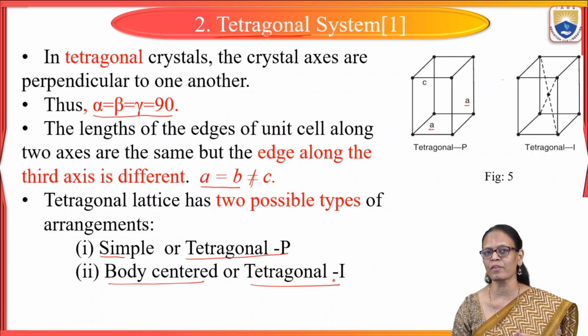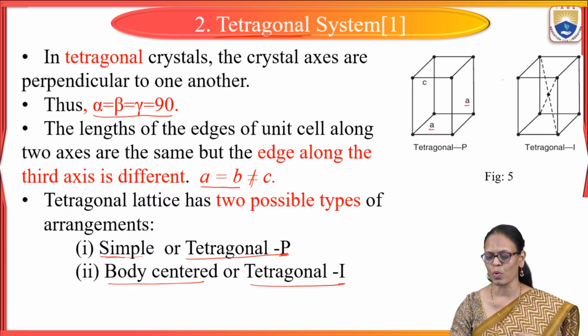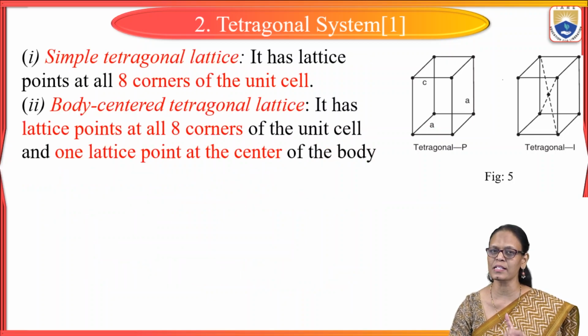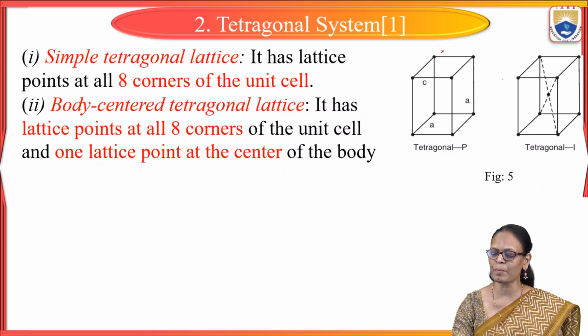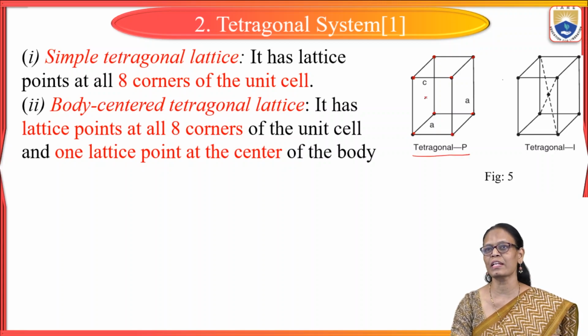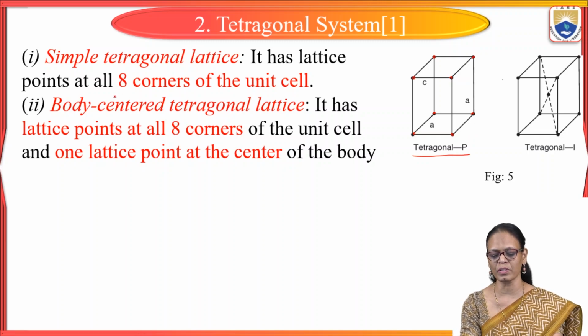One simple thing we have to remember here is, whenever we say simple, it is denoted by P. Whenever we say body centered, it is represented by I. So in tetragonal, now we have 2 possible arrangements. One is tetragonal P and the other is tetragonal I. So P means primitive and there will be atoms only at the corners. If you see here in tetragonal P, what we have is atoms at 8 corners of the unit cell.